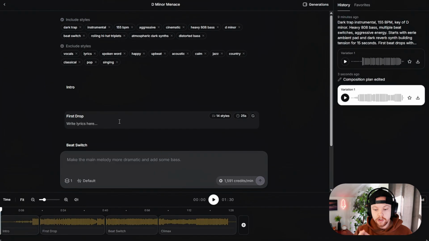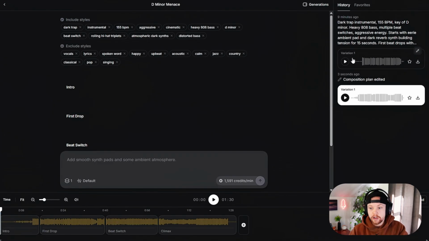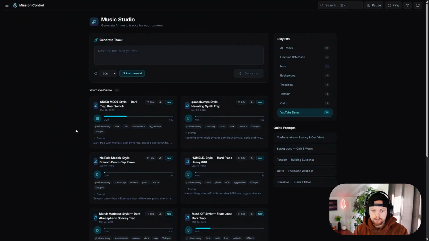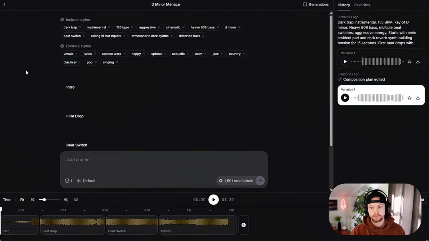Now, let's go to our mission control, the music vibe code thing that we created, and see how that sounds, and then how our first generation sounds, and then now how this generation sounds. I haven't listened to this yet, so you and I are going through this together, live. Okay, that's pretty good. Okay, now let's listen to what the first variation sounded like. It's not bad, but it's just not perfectly clean.